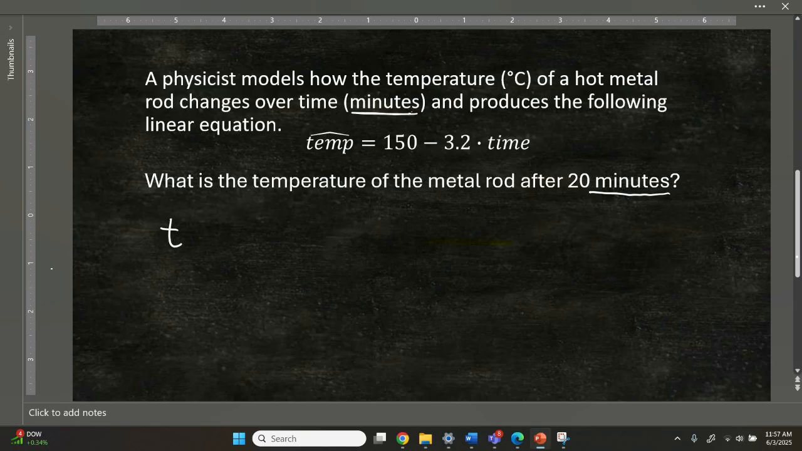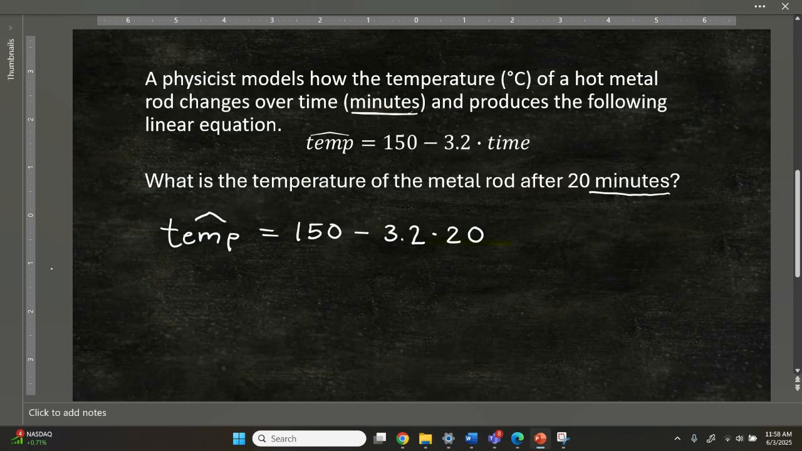So I'm going to start filling things in. And where I see time here, instead of leaving it as a word, we're going to plug in the value it's curious about, which is 20.